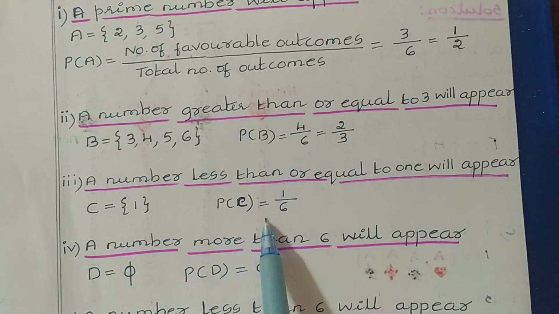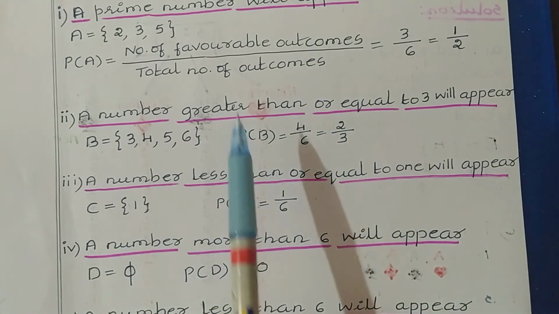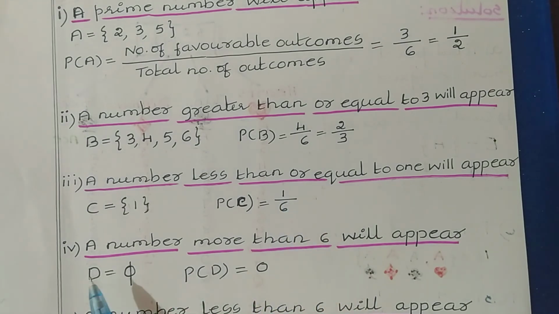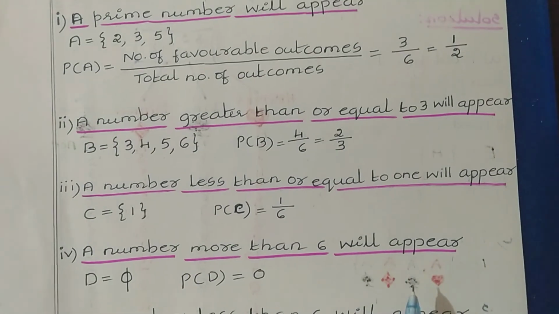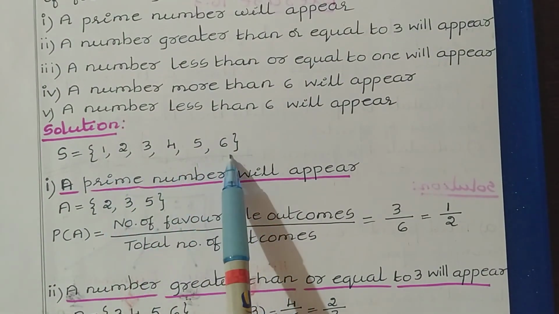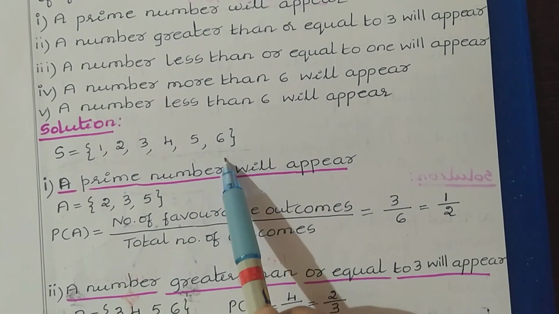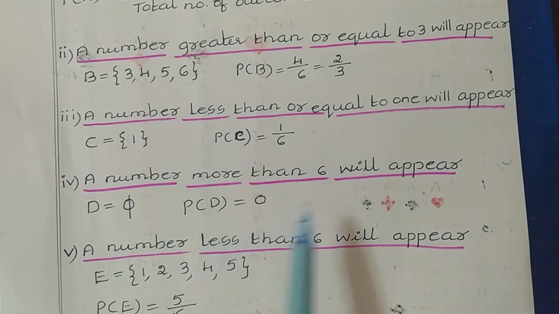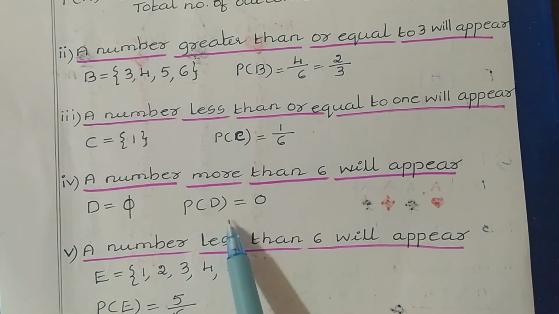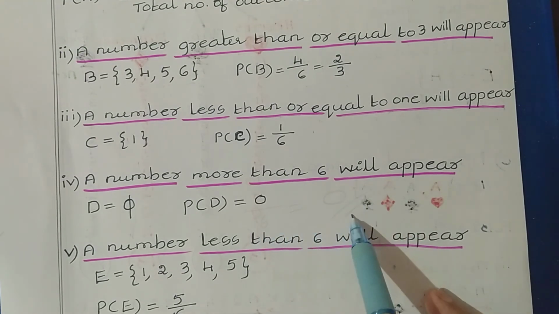So probability of C is equal to the number of favorable outcomes related to this event, 1, divided by the total outcomes 6, so 1 by 6. Next, fourth question: a number more than 6 will appear. For this there is no outcome. Here we have 6 values, but the last value is 6. After 6 we don't have any numbers; 7, 8 are not there in this sample space. So let us take this event as D. We don't have any outcome, so it is null. So probability of D is the number of favorable outcomes, 0, divided by 6, which gives the answer 0 only.